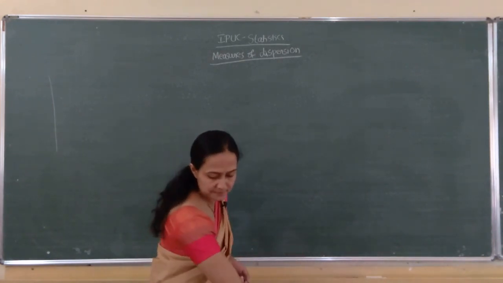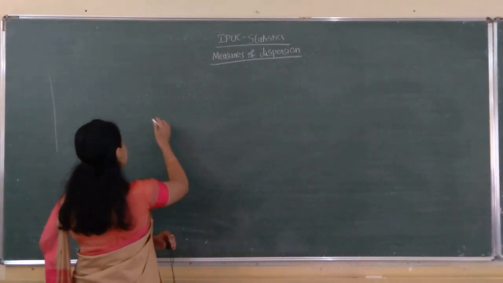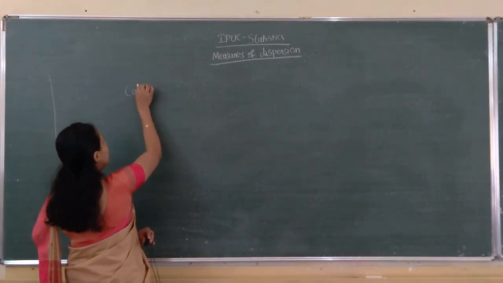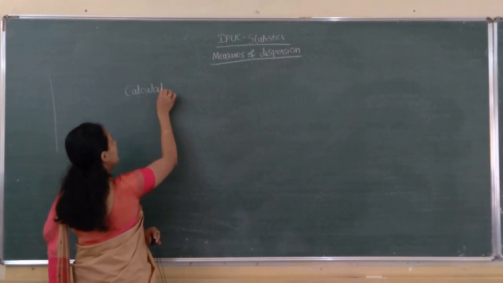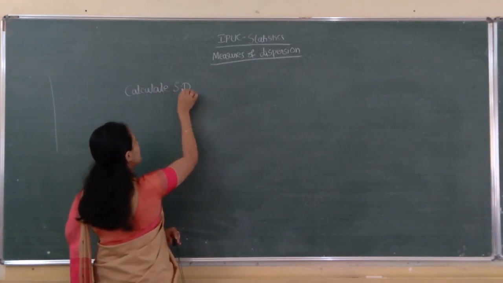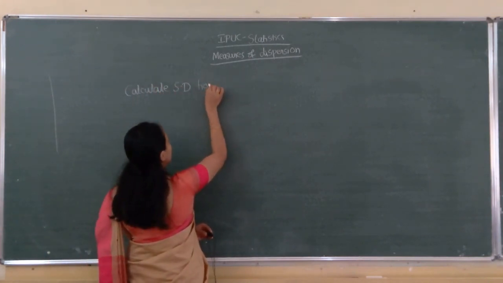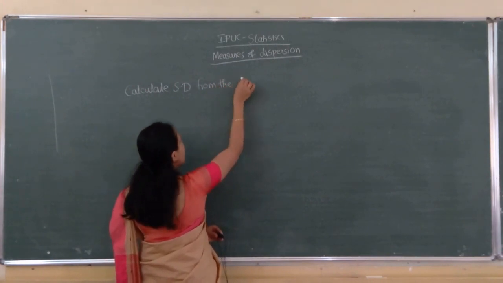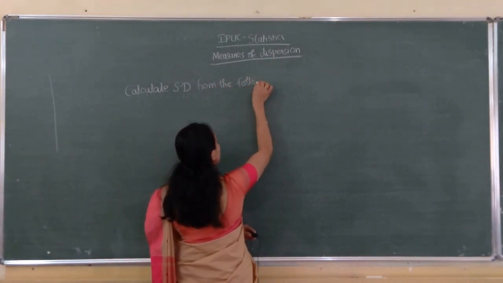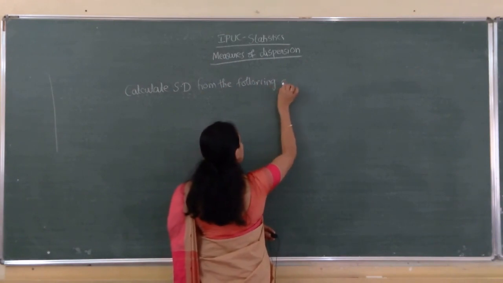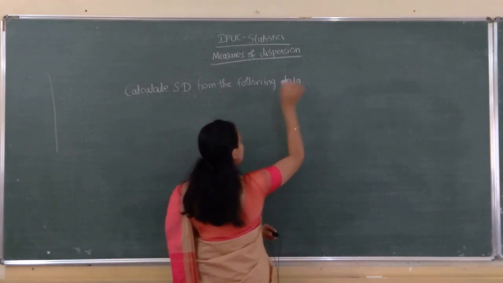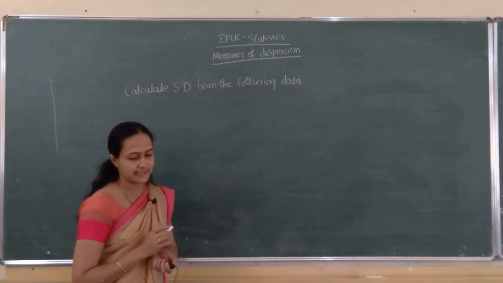So raw data, the first problem. Calculate standard deviation from the following data.